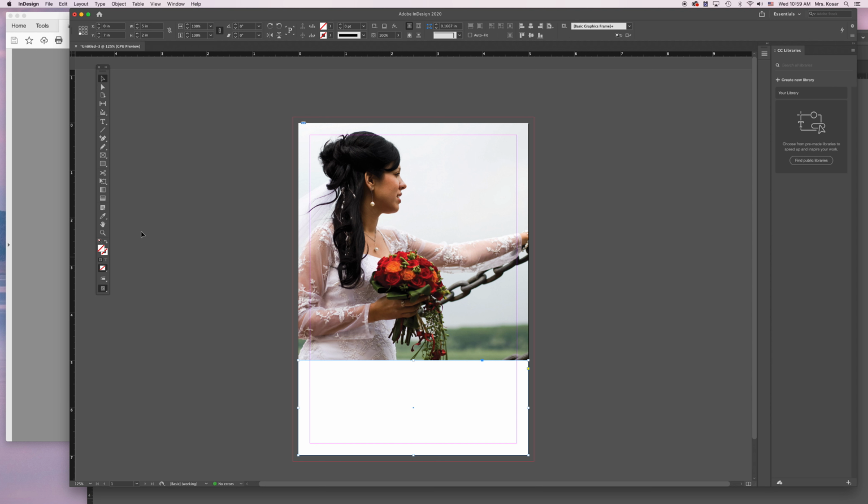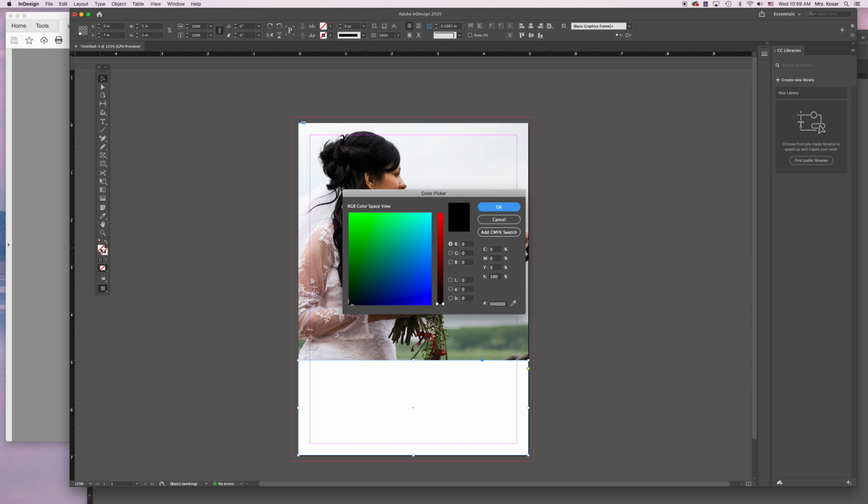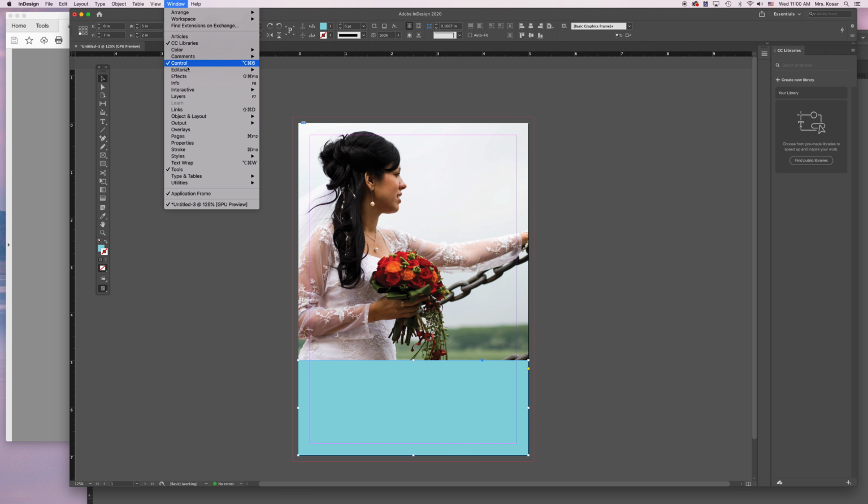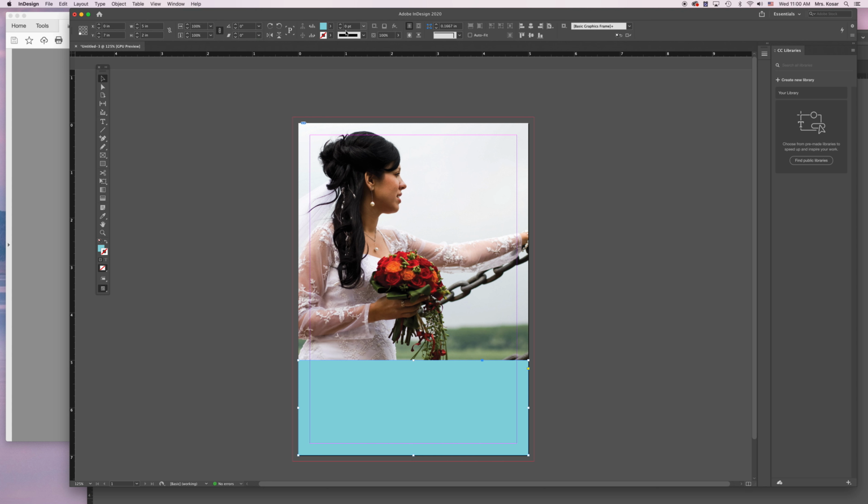So I can double click on my fill color, and here's where I can enter those CMYK values. So my cyan is 43, my magenta is 0, my yellow is 12, and the black is 0. I'm going to hit OK, and I'm going to fill it with that color. You can see that my stroke is none. If you need to change that, click here, and you can change the stroke to none. If you can't see this, go to Window, Control, so that you get that control panel that pops up for you. So you can change that to none.